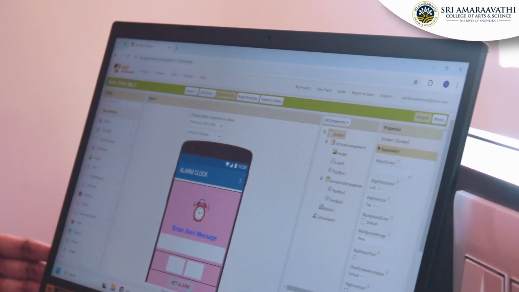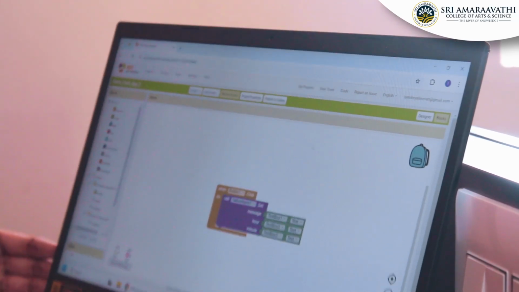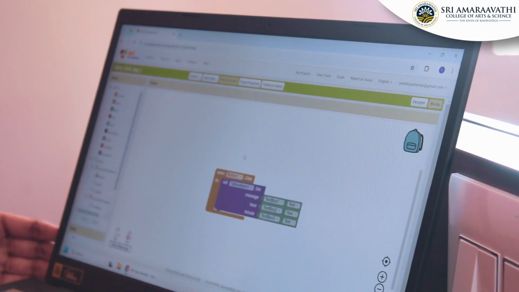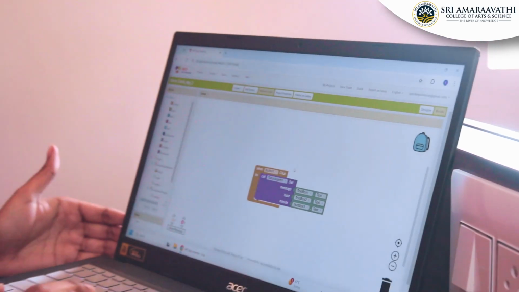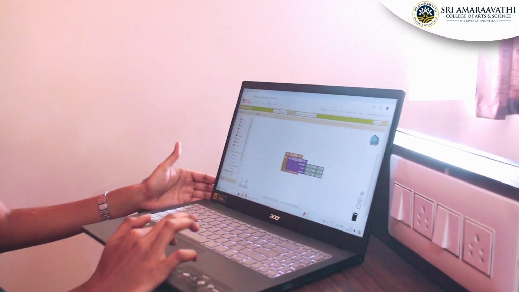Next, go to the block page. In the block page, we can see the components that we are using in screen one. These are the blocks. We connect these blocks like puzzle pieces. These blocks give the function to my app. Next, go to Build and click Android app. After 100%, the progress is complete.